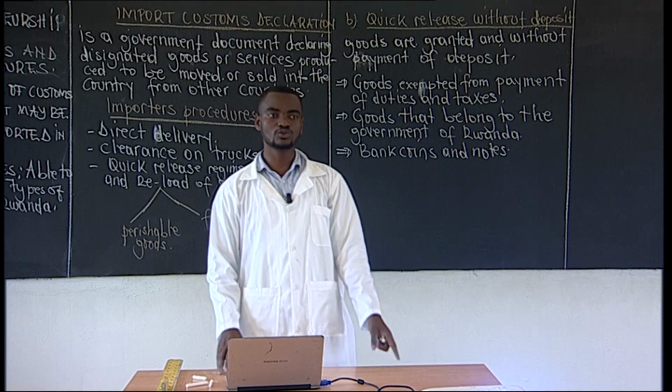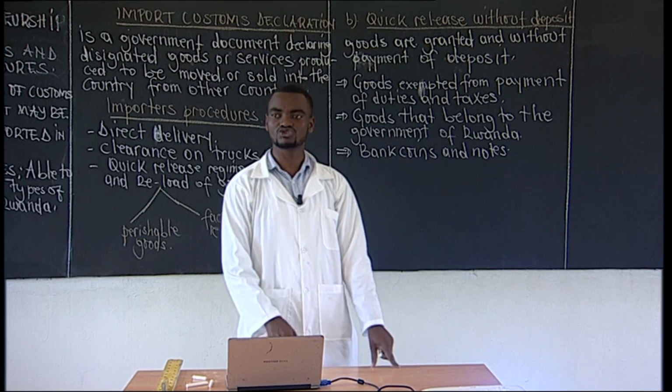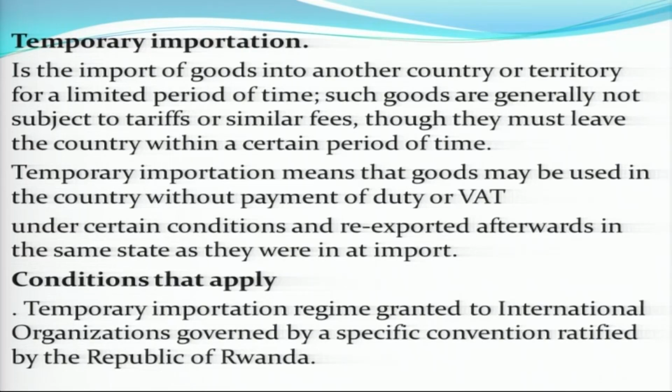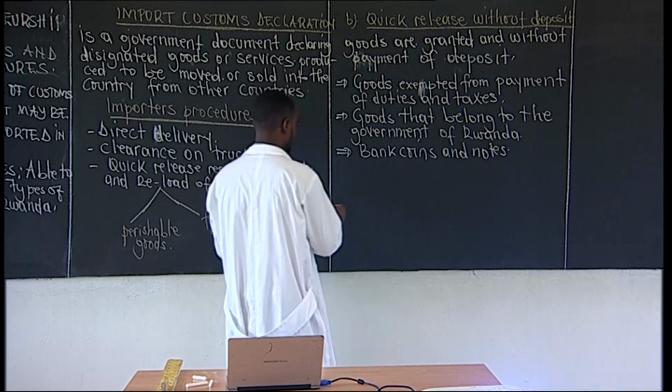There should also be the clearance of goods on truck, where they are cleared in the truck without removing them.